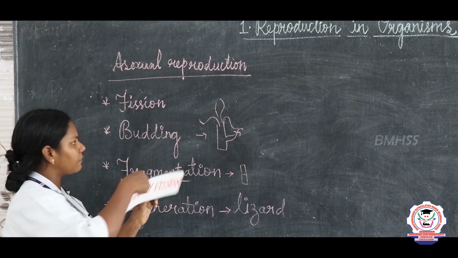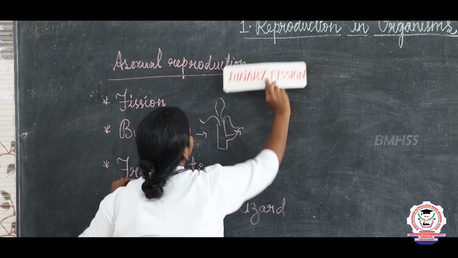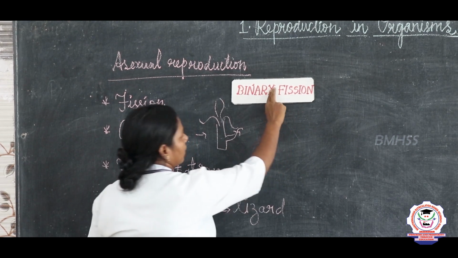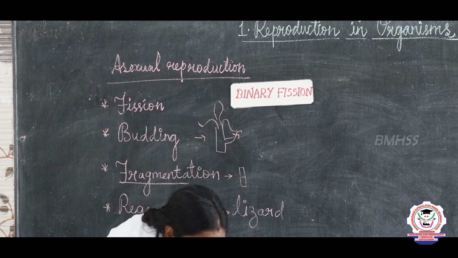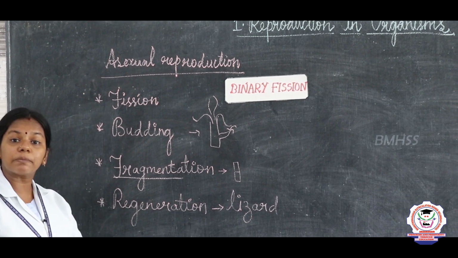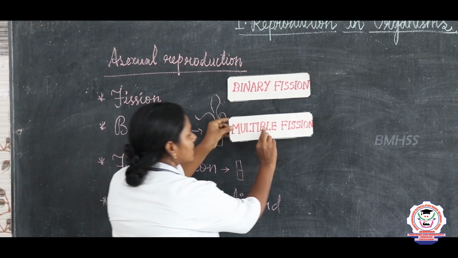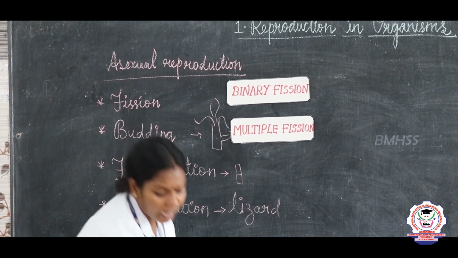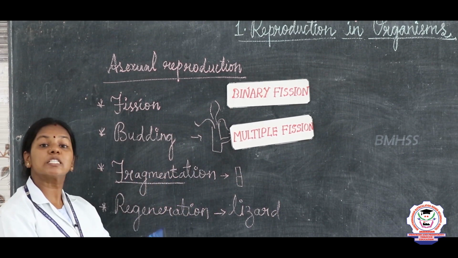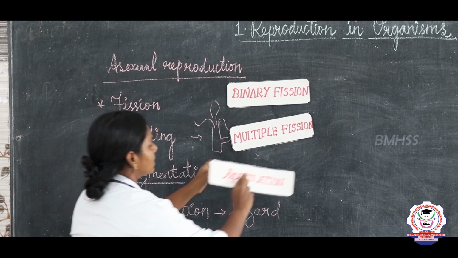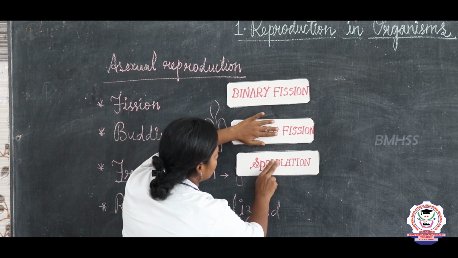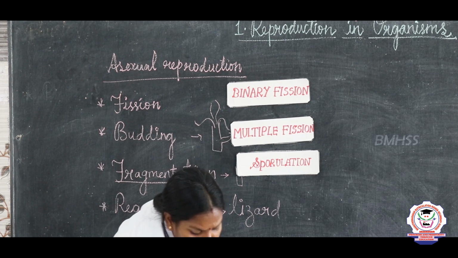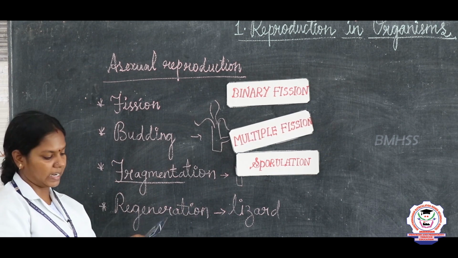The second type is multiple fission, I will explain it. The third type is sporulation, and the fourth type is strobilation.